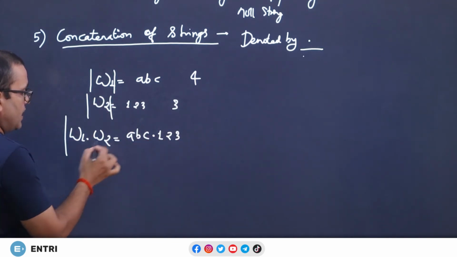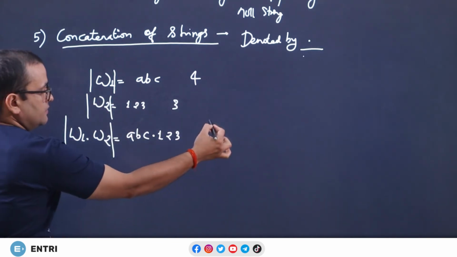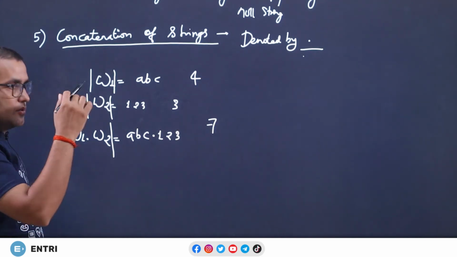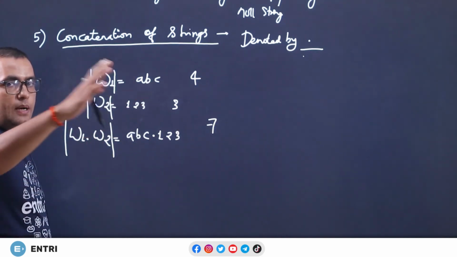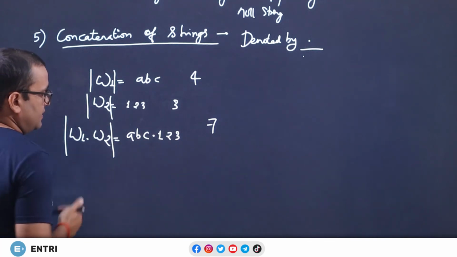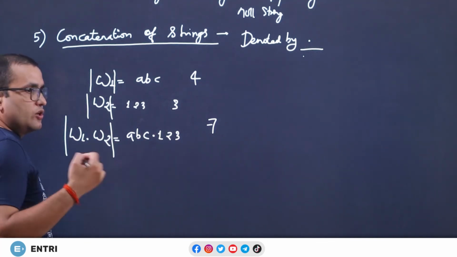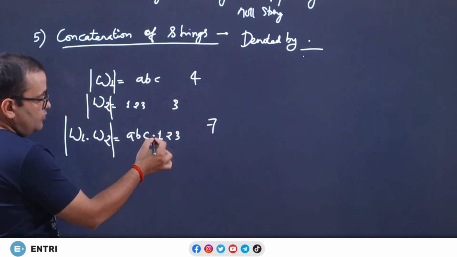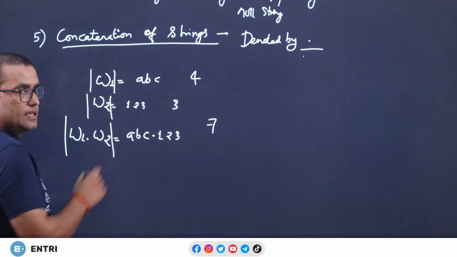So, the length of omega 1 dot omega 2 will be 7. Obviously. Why? Concatenation means a string followed by another string. We know the definition of a symbol: any special character is a symbol. So, if you use dot, it will be included in the length of the string.